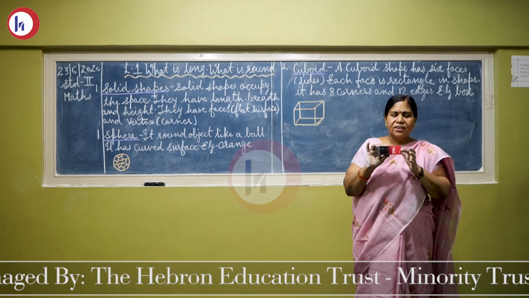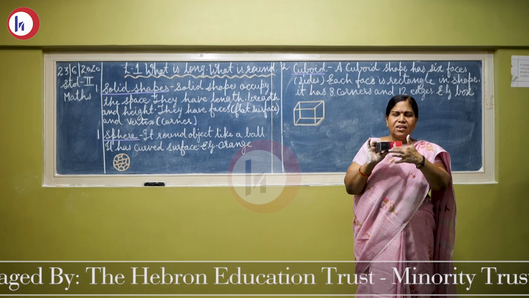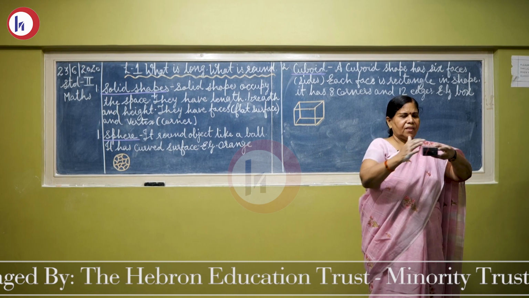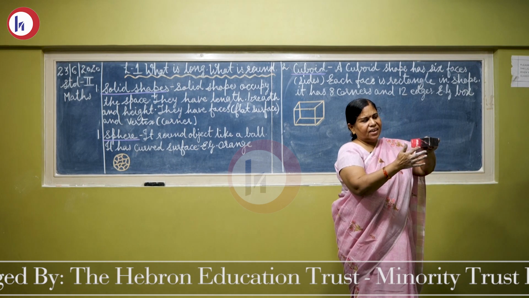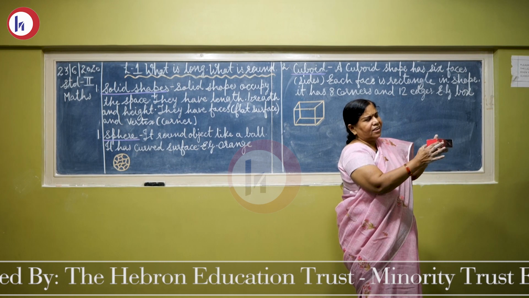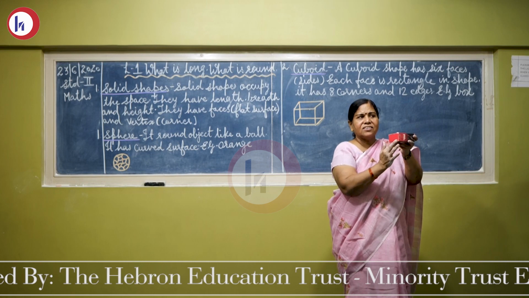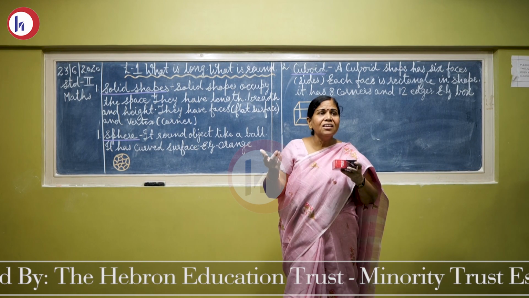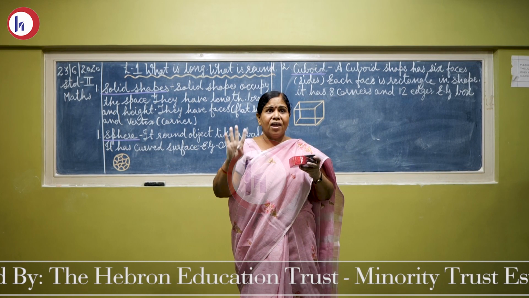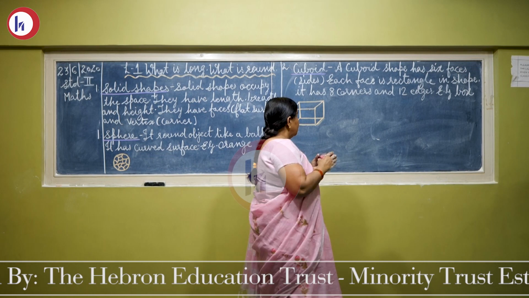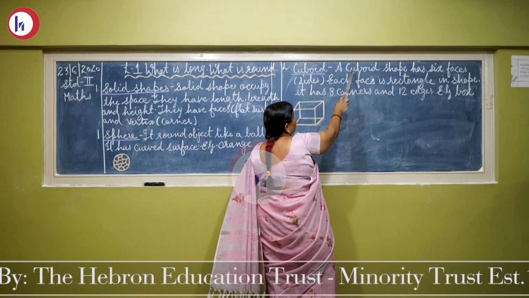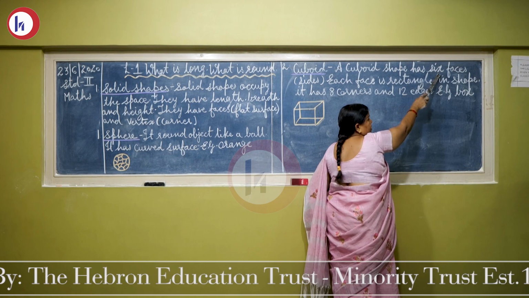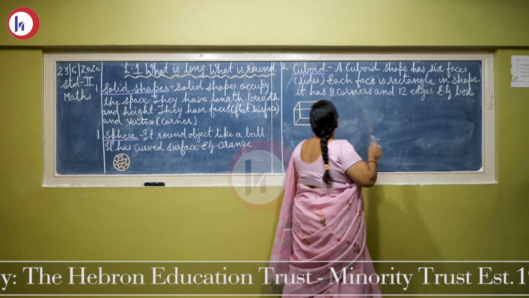Chalo. 1 edge, 2 edge, 3 edge, 4 edge, 5 edge, 6 edge, 7 edge, 8 edge, 9 edge, 11 edge and 12 edge. किसके कितने edges हैं? कितने किनारे हैं? 12. So a cuboid shape has 6 faces. Just now I showed you.